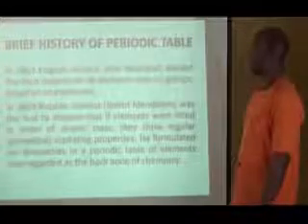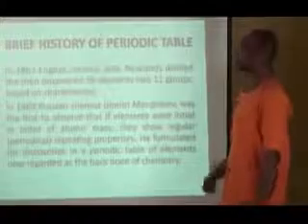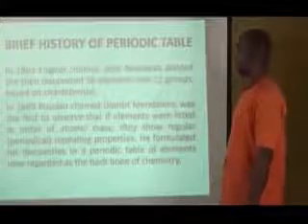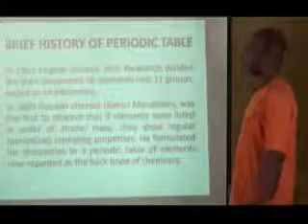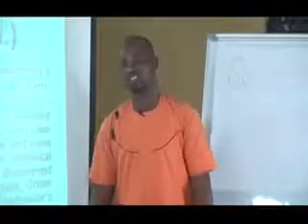In 1869, the Russian chemist was the first to observe that if elements were listed in order of their atomic masses, they show regular or periodical or repeating properties. He formulated his discovery in the periodic table of elements and now is regarded as the backbone of chemistry. Of course, chemistry is standing on the basis of this discovery of Dmitry Mendeleev.